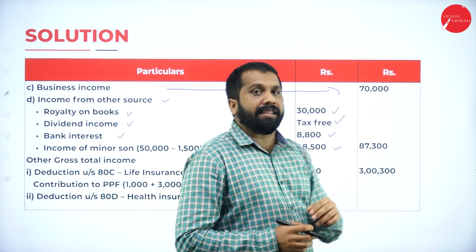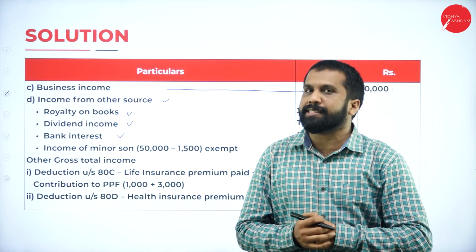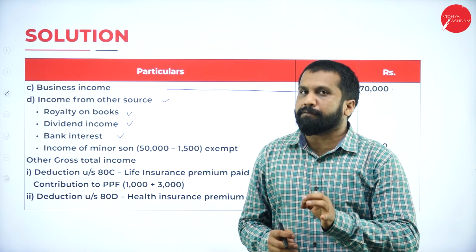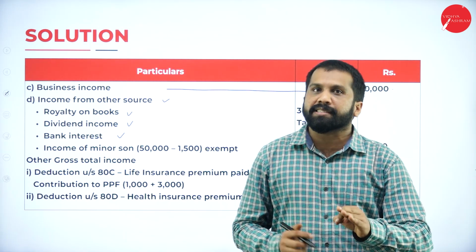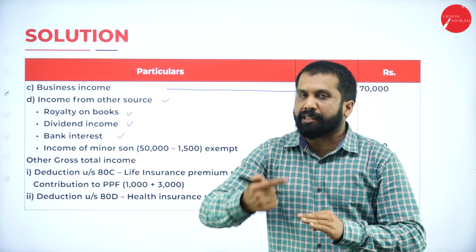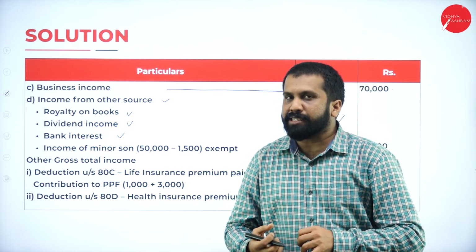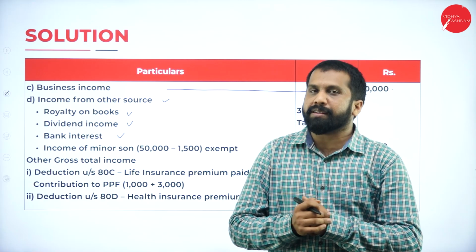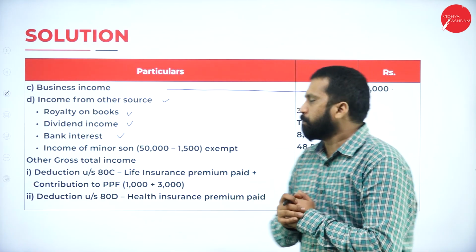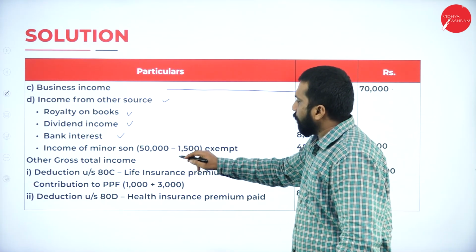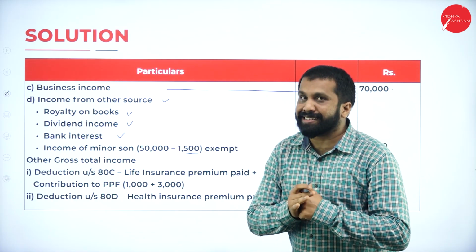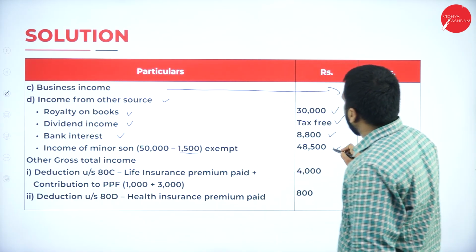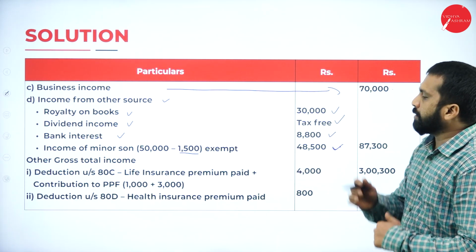Now, in this, there is an exemption. What is that exemption? Up to 1,500 rupees, no tax. If the gift amount, the prize amount or income is more than 1,500, then that parent is supposed to pay tax. Now, out of 50,000, 1,500 will be called exemption. The remaining 48,500 will be called taxable.